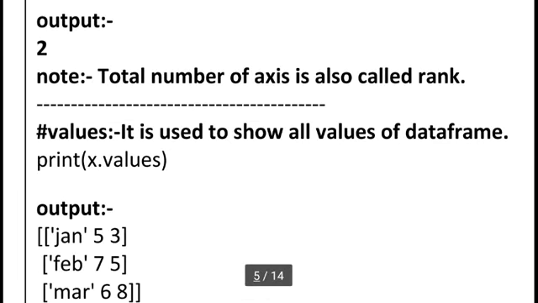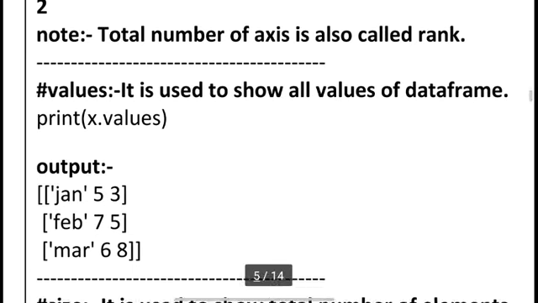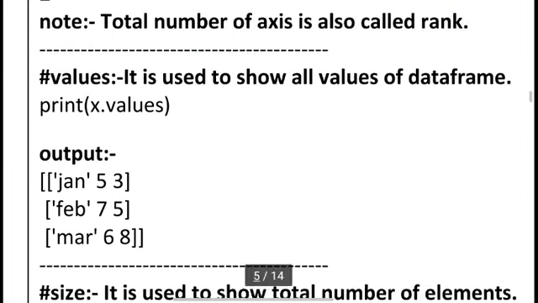Here I am using X dot values. The simple thing is that X dot values displays all the values. We can directly use X, so the entire data frame will display. We can also use X dot values, so we will get the same output: Jan, Feb, March, this is our first column; 5, 7, 6, second column; 3, 5, 8, this is our third column.